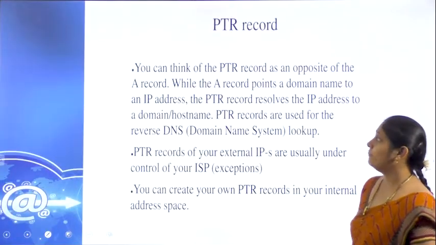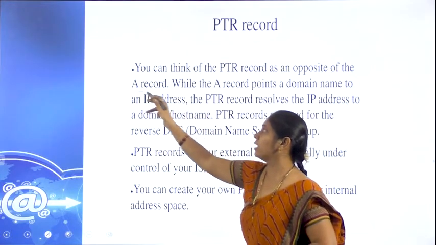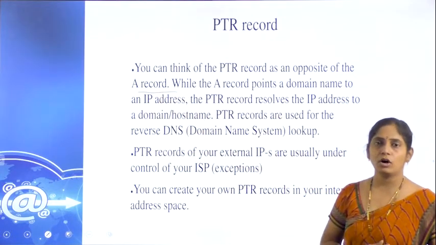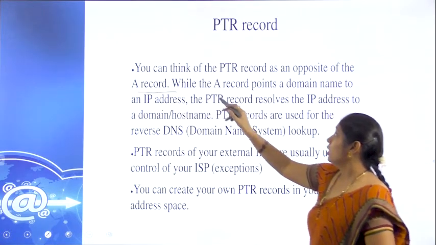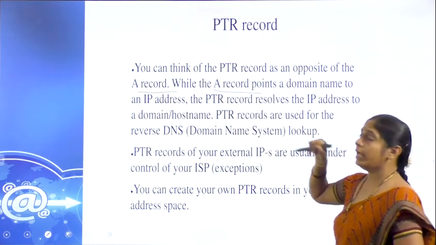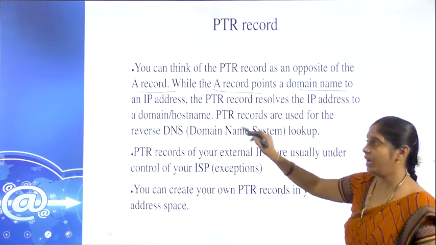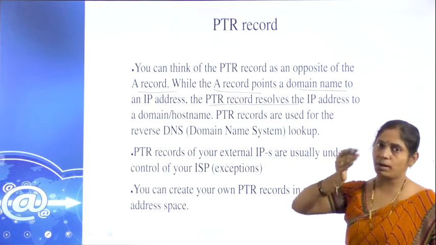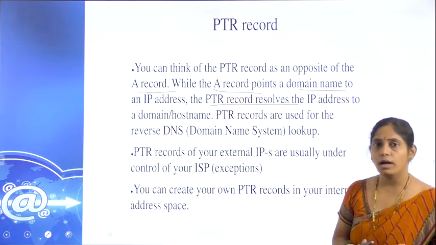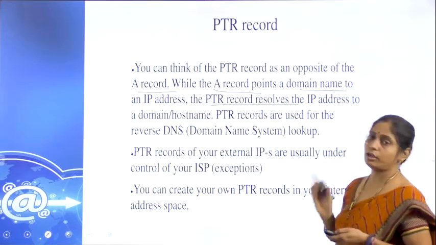Next, the PTR record, which is opposite to A. The PTR record is an opposite form to the A record. While the A record is pointing the domain name to an IP address, the PTR record resolves the IP address to the domain name. How resource record A works and how the PTR record works.